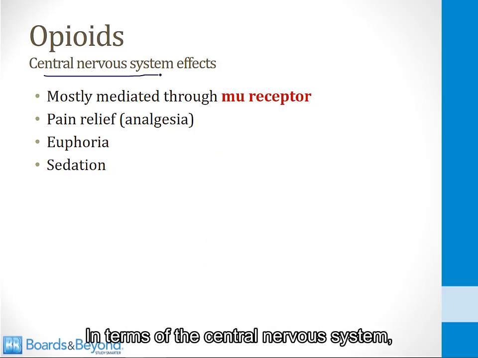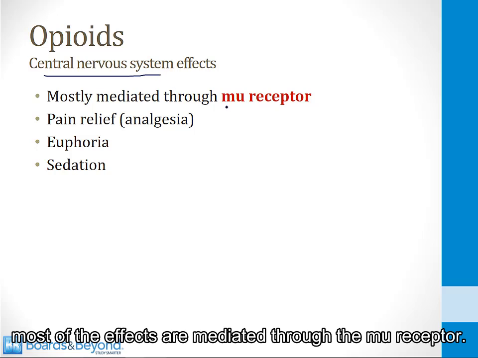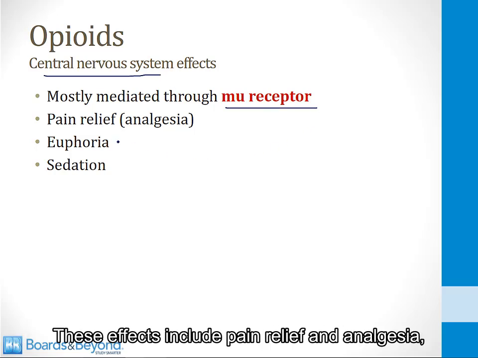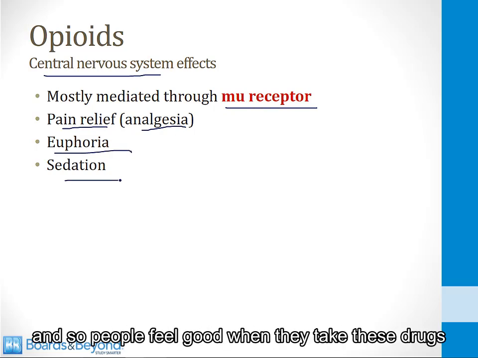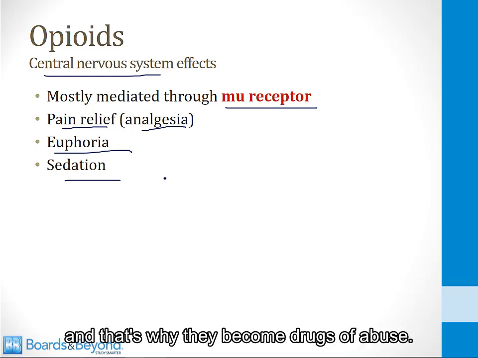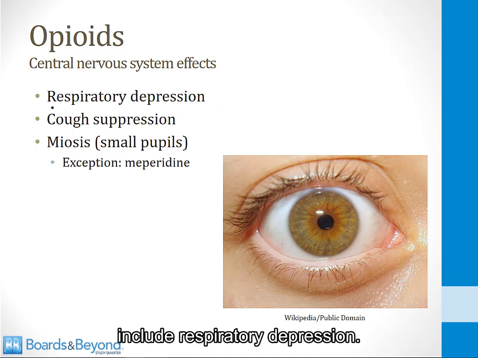In terms of the central nervous system, most of the effects are mediated through the mu receptor. These effects include pain relief and analgesia, also euphoria, and also sedation. And so people feel good when they take these drugs, and that's why they become drugs of abuse. Other central nervous system effects include respiratory depression.